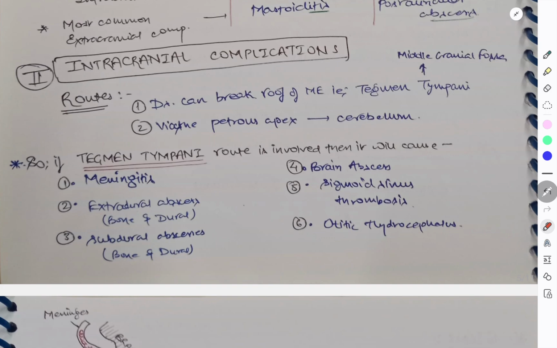Now talking about the intracranial complications, again let's see the routes. Disease can break the roof of the middle ear, the tegmen tympani, and go to the middle cranial fossa affecting the brain. Then via the petrous apex it can affect the cerebellum. So these are the routes. If the tegmen tympani is eroded, it may cause meningitis, extradural abscess, subdural abscess, brain abscess, sigmoid sinus thrombosis, and then otitic hydrocephalus.